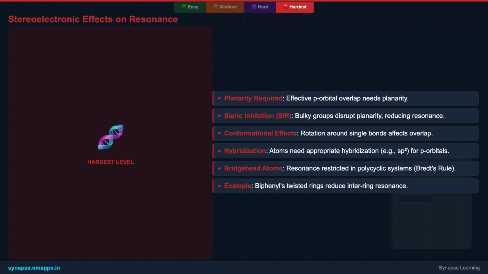When parts of the molecule are forced out of coplanarity, the p orbitals can no longer align perfectly, reducing or even preventing resonance. Conformational changes, such as rotation around single bonds, can also alter p orbital alignment and thus the extent of resonance. Furthermore, the hybridization of atoms involved must be appropriate to provide available p orbitals for conjugation.